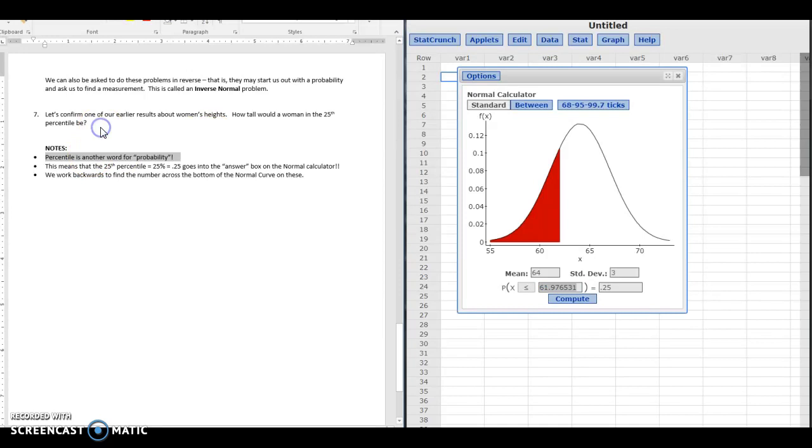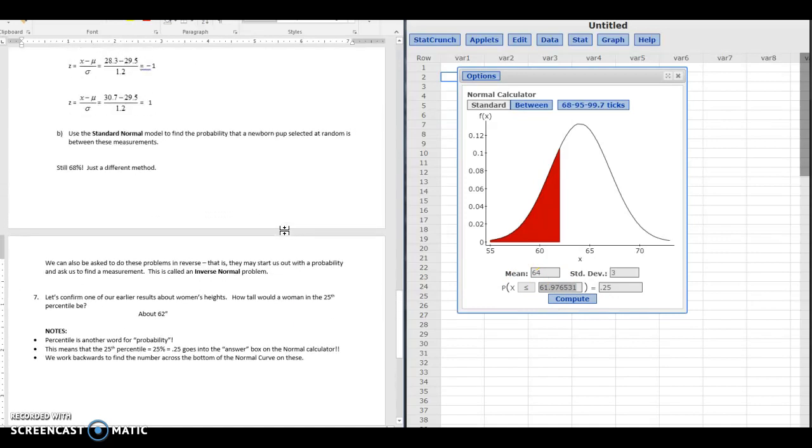So it looks like, in this case, the answer would be about 62 inches. So in the 25th percentile, a woman would be taller than 25% of other women, and that would mean she is about 62 inches tall.